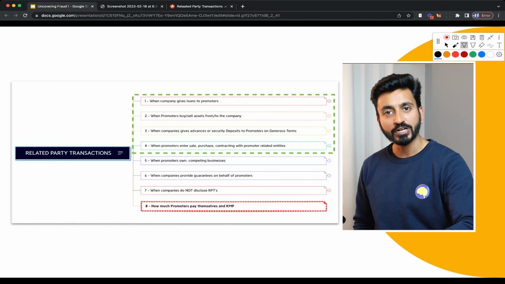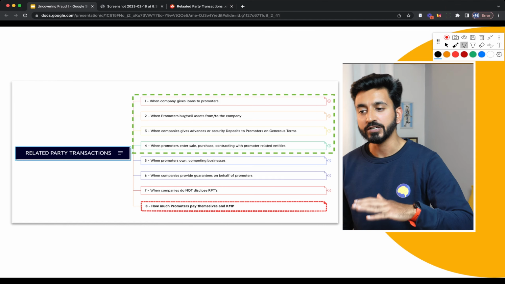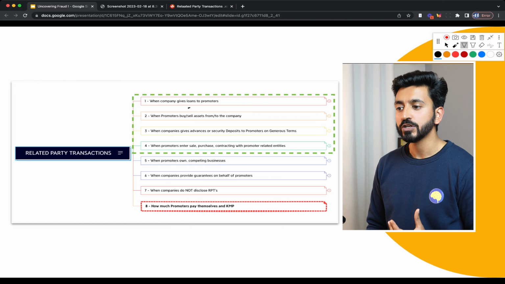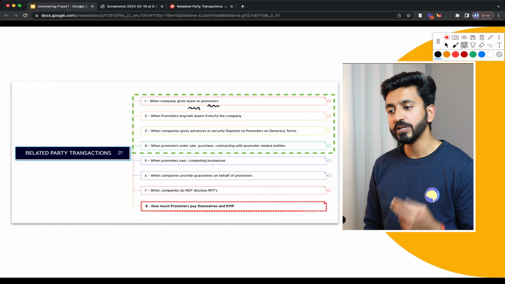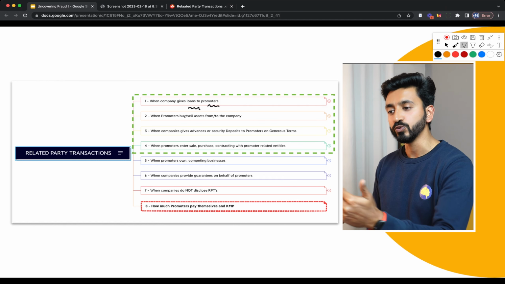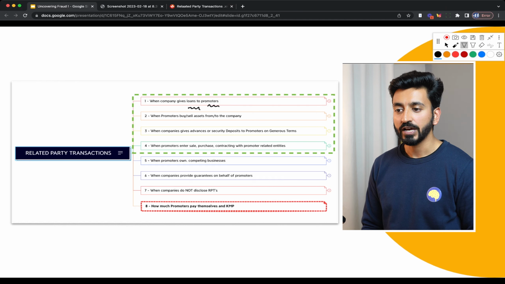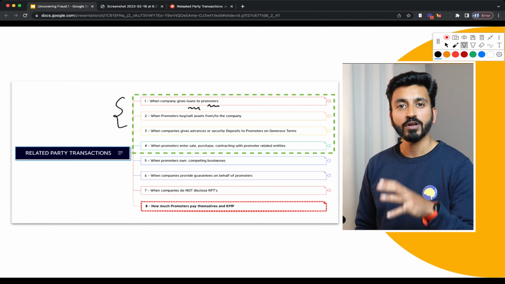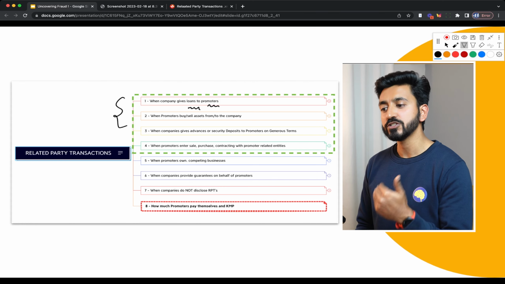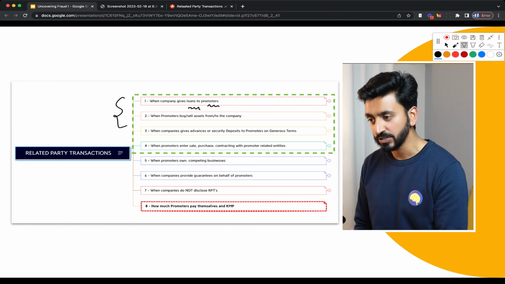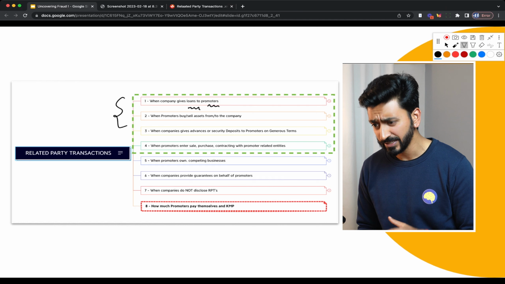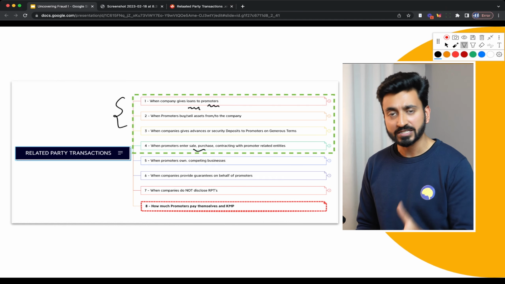what we've done is we've broken down the different types of related party transactions. So for example, the first one would be when the company gives loans to promoters. The second would be when promoters buy from or sell assets to the company. And between these two, I think these are the most common types of related party transactions. The third one would be when companies give advances or security deposits to promoters on generous terms. The fourth, when promoters enter sale, purchase, or contracting with promoter-related entities. This is a very interesting one. We'll see a case study on that.